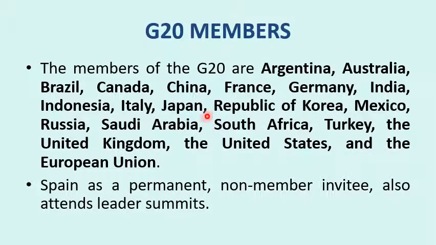Turkey, and Saudi Arabia from the Middle Eastern countries are part of it, and there is also a representation from the European Union, and there is Russia also. In G7 there is no Russia. In G8 there was Russia, but G8 has been dormant after 2014, when Russia was expelled. But in G20 there are these countries.